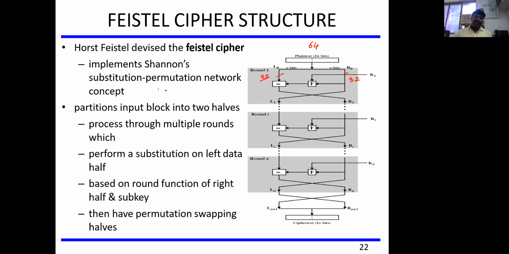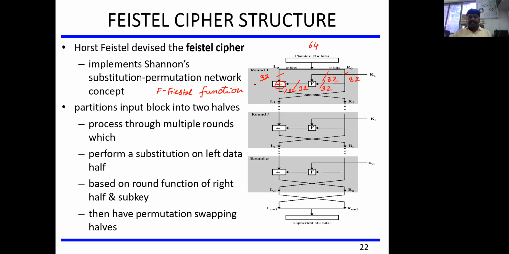F stands for Feistel function. It can be an XOR function or any type of mathematical function; we will study this in the later part. The size of the key for this Feistel function is 32 bits. So 32-bit plain text and 32-bit key will produce a 32-bit intermediate ciphertext. This intermediate ciphertext is then XORed with the left half of the data. This is 32 and this is 32, which will produce 32 bits.